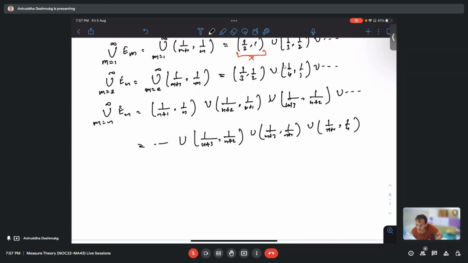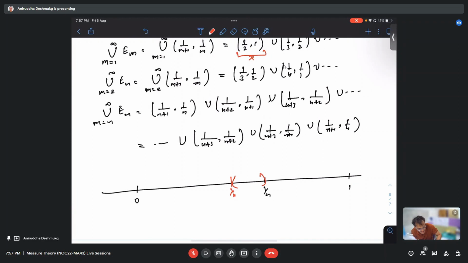Yeah, it looks like we are moving closer to 0. Right. In the figure, say this is 1 and this is 1 by n. Where should I draw my first denominator interval? The denominator terms are decreasing, so we will be approaching the intervals towards 0. So the first interval I will choose this, 1 over n plus 1. The next I will choose somewhere here, 1 over n plus 2, and so on.